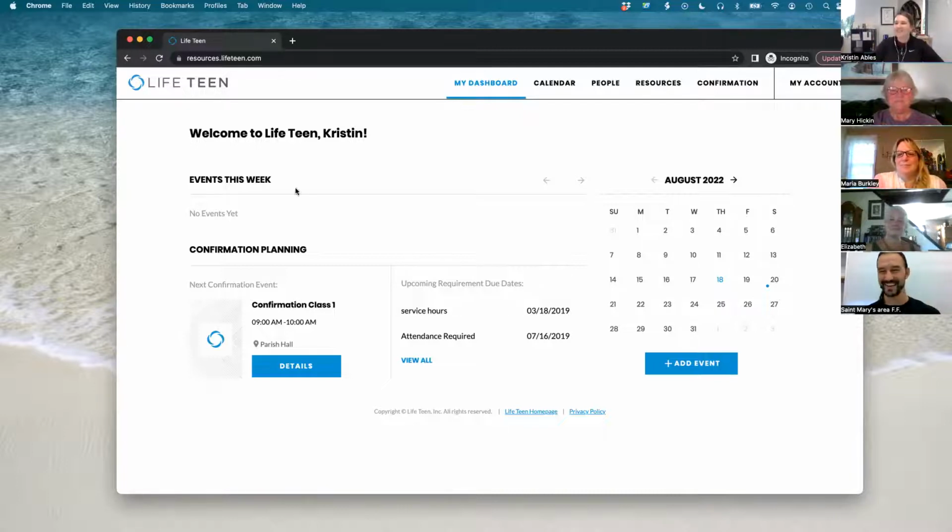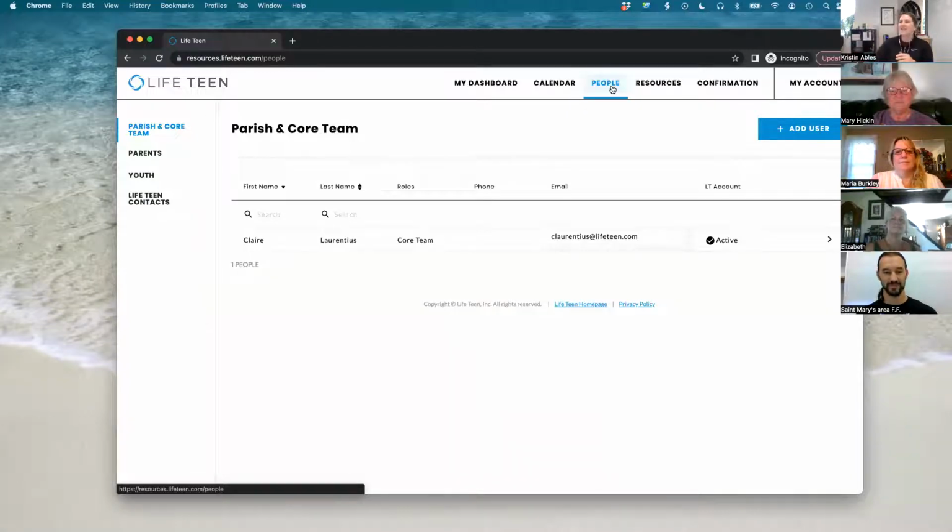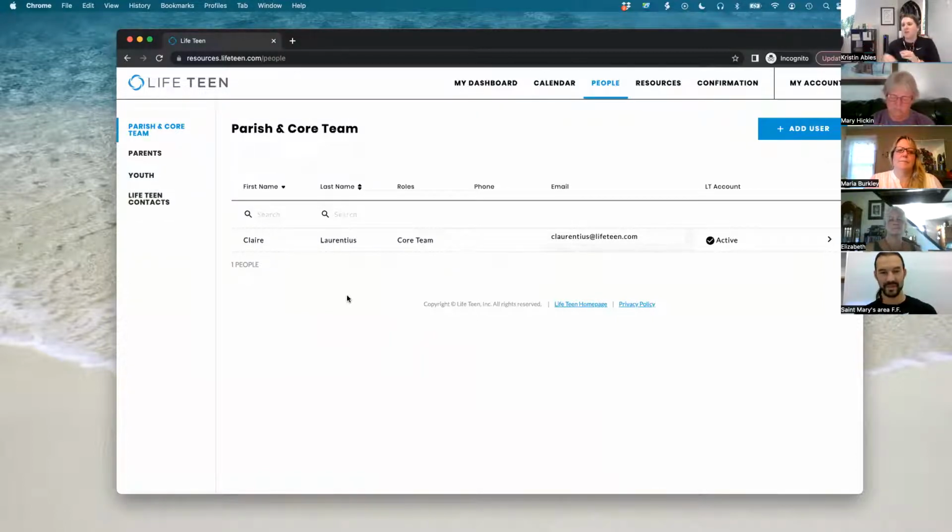Awesome. Thanks. All right. So here's the screen when you first log into the Purpose website. You'll have your dashboard, and it has everything that's coming up this week in events and confirmation, and then it has your calendar. One of the first things I like to show people is the People tab, because you can't do the Purpose program without help or without parents or teens. So here is where you will add all of your core team, all of your catechists or people that are helping you. This will allow them to have their own login to Purpose.